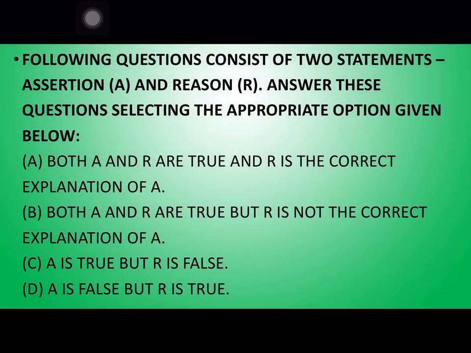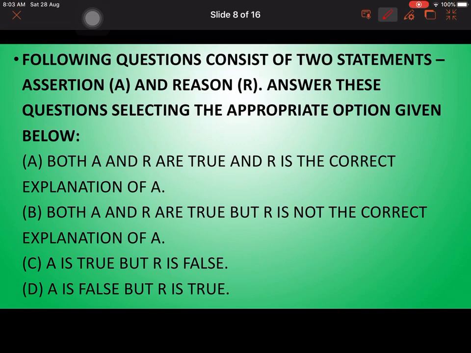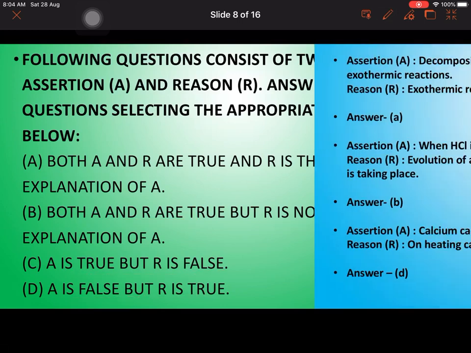Now the second type, assertion and reason type questions. In this, 4 options are there. If both are correct and R is the correct explanation, then option A. If both are correct but R is not the correct explanation, then B. A is true but R is false, C. A is false but R is true, D. So you have to remember A, B, C, D.